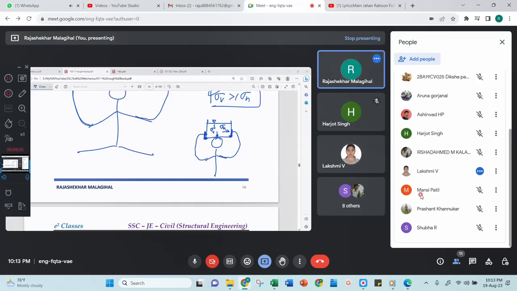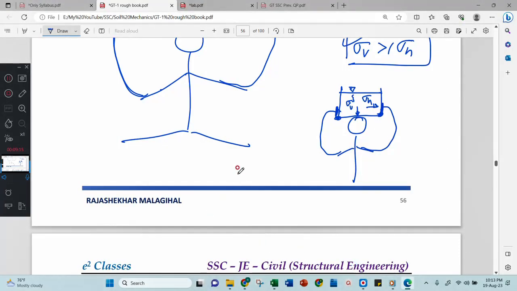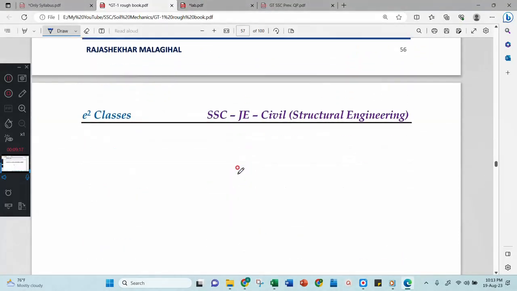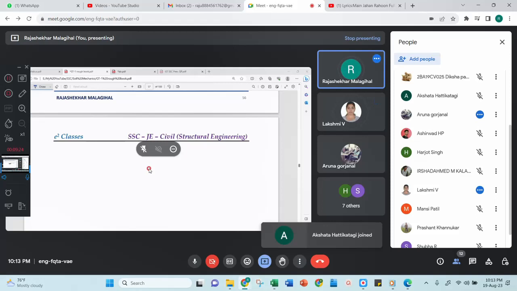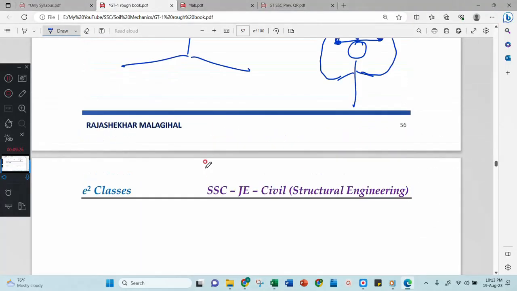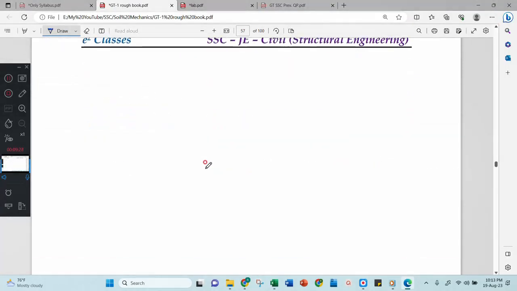Very good answer. This is given by a scientist. Who told this? Lakshmi. Pascal. Pascal, the scientist name I am asking. Okay, this is told in this class by Lakshmi, but exactly it is told by Pascal. Right? Okay. Now, according to Pascal, the load acting in all directions is the same.